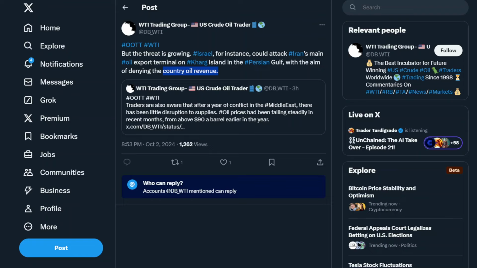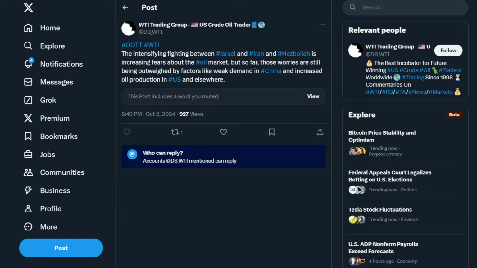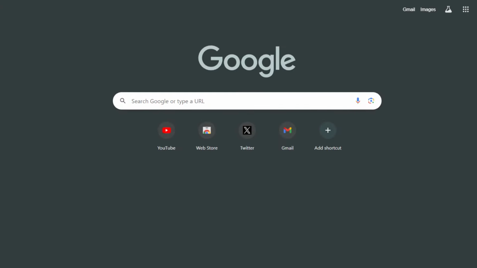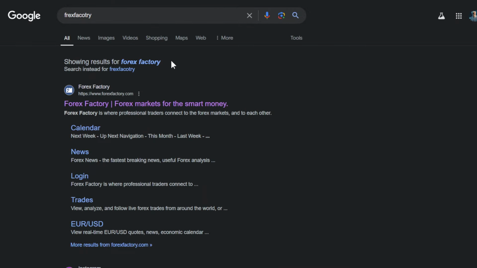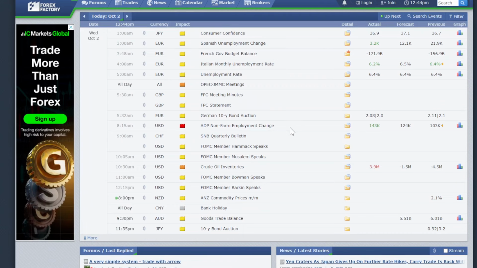And why is this so important? Let's look at one of the indicators that we have here, Forex Factory. Notice that there is quite a lot of above expected job numbers. Notice that it's 143. So we got above expected job numbers today. This is one of the news items that is causing Bitcoin to crash. All right, and why is this so important? It's also because